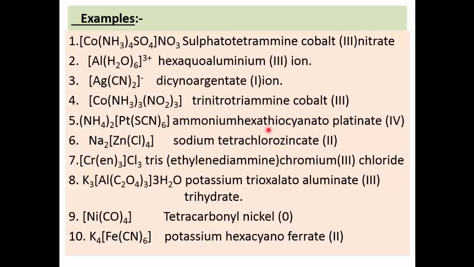There are 6 thiocyanate ligands attached to platinum, therefore hexathiocyanato. There is only one type of ligand. Then platinum is part of the anion, therefore we attach -ate at the end of its name, so platinate, and its valency is 4.